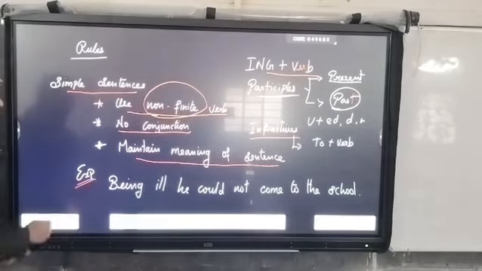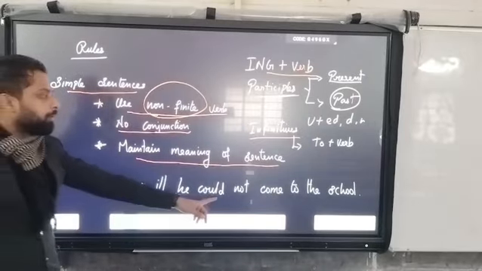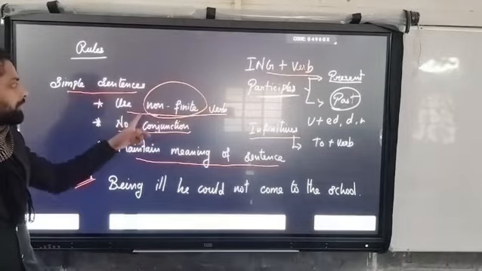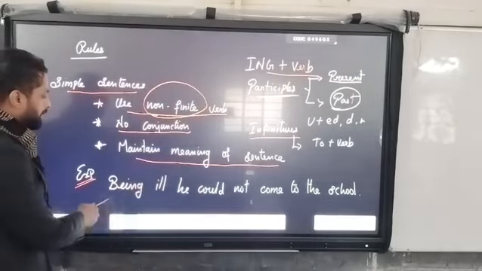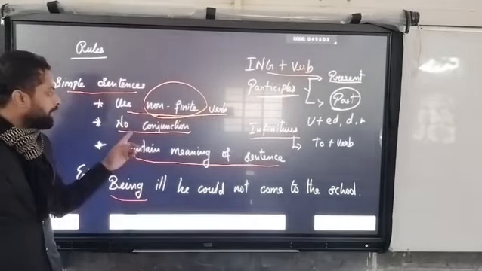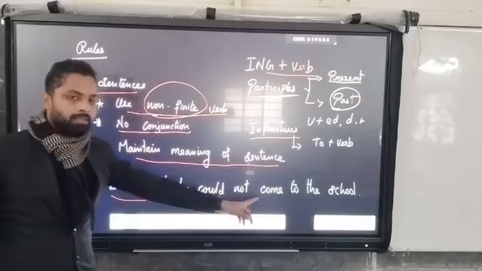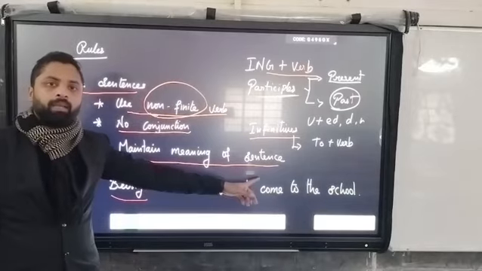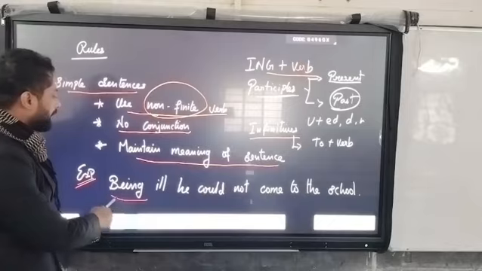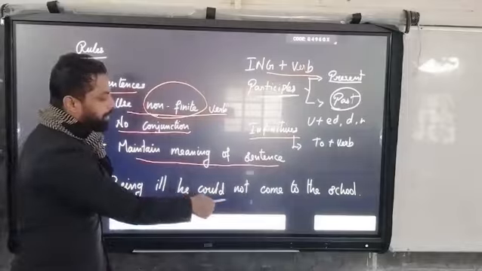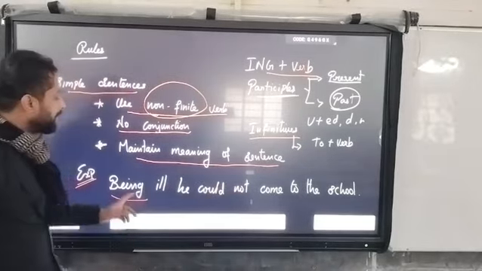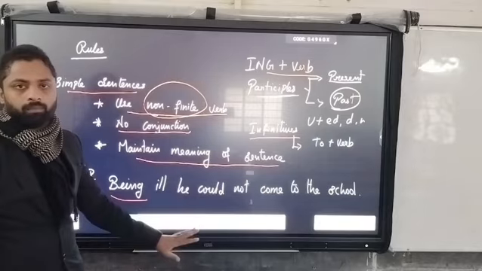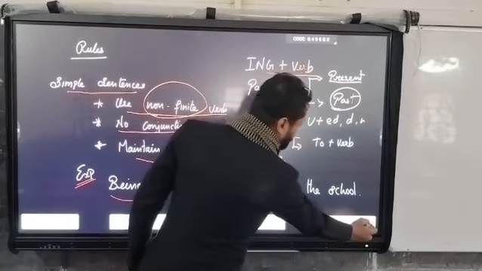For example, being ill, he could not come to the school. If you see this, we are using the non-finite be plus ing, and we haven't used any conjunction here, and we maintain the meaning of the sentence. Here we cannot find two subjects and two verbs.